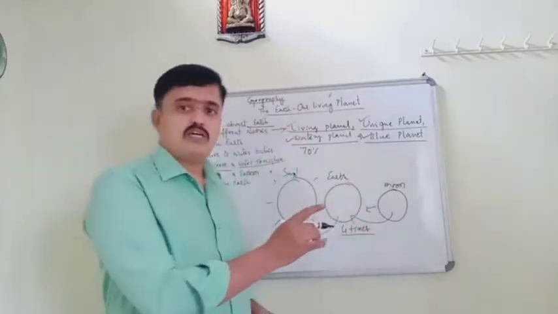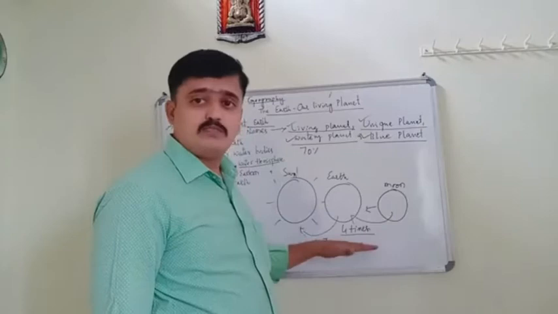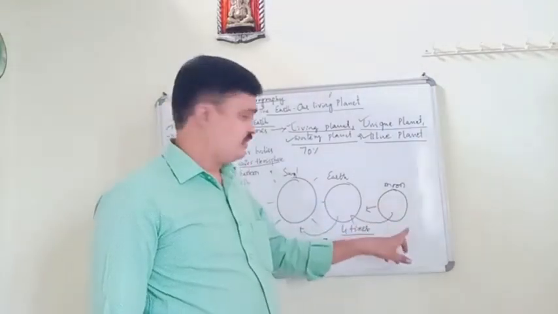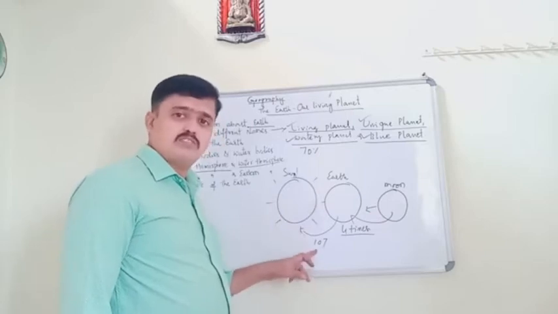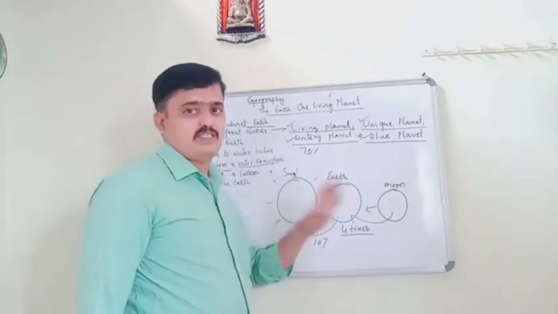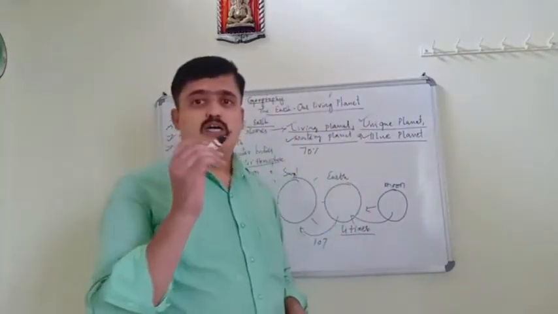When we compare to the moon, the earth is 4 times greater than the moon, and when we compare to the sun, it is 107 times lesser than the sun. So this is called the shape of the earth.